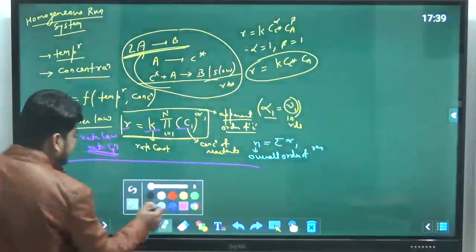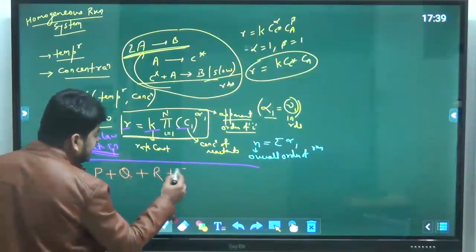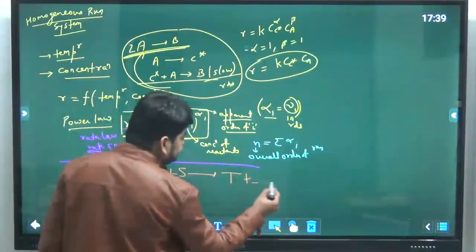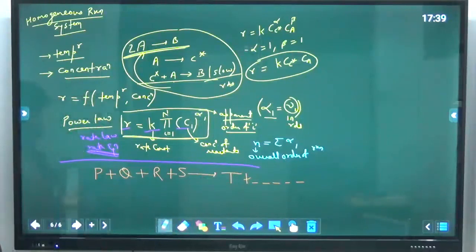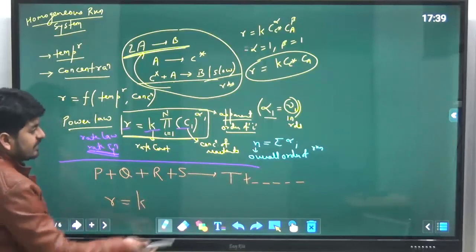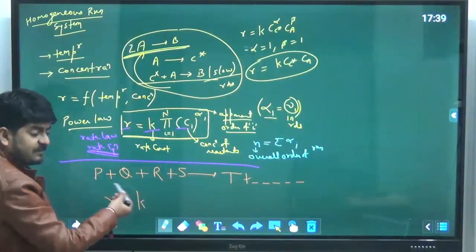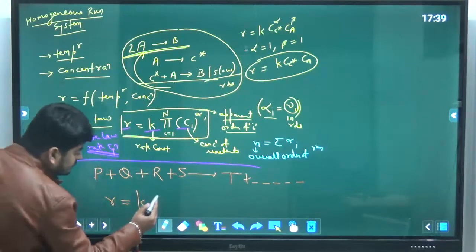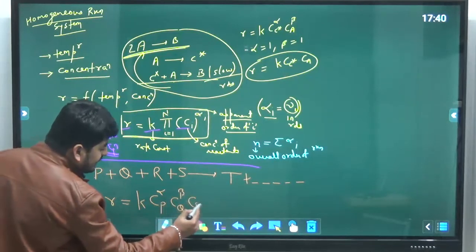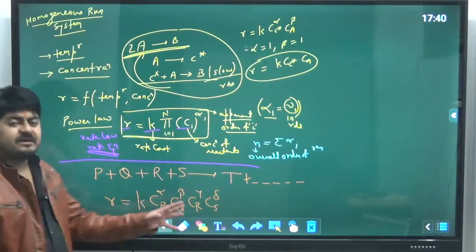Suppose we have a chemical reaction like P plus Q plus R plus S gives a product, or anything. So what will be the rate of reaction? Simple. Rate of reaction R will be equal to rate constant K times the product of C_i power alpha_i. As all these four components are reactants, it is the concentration of P power alpha, concentration of Q power beta, concentration of R power gamma, and concentration of S power delta, and so on. So that's how we will write down the rate equation.